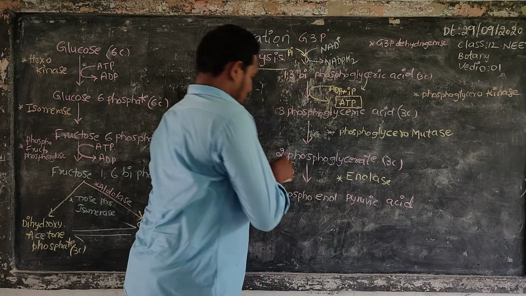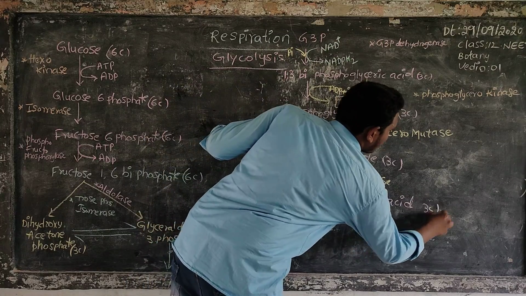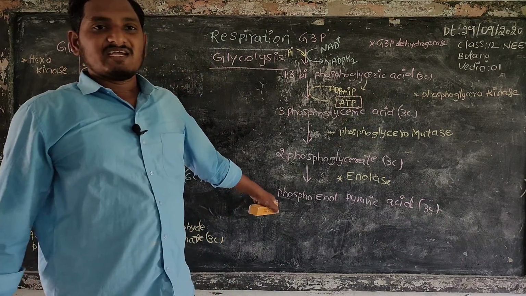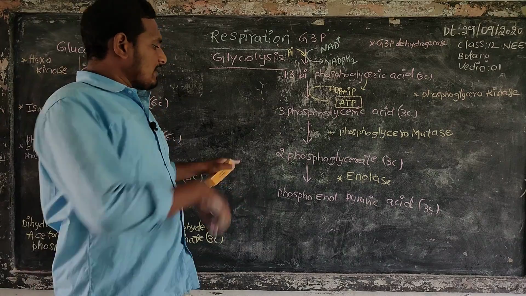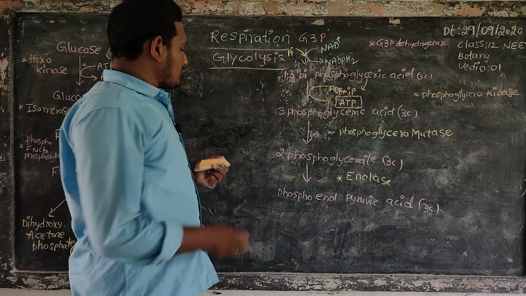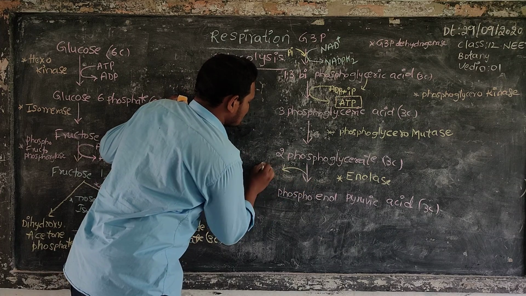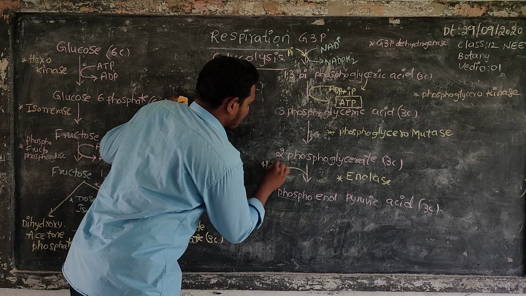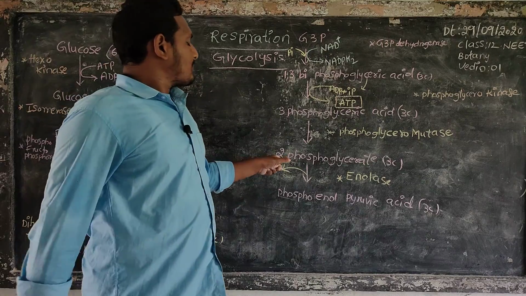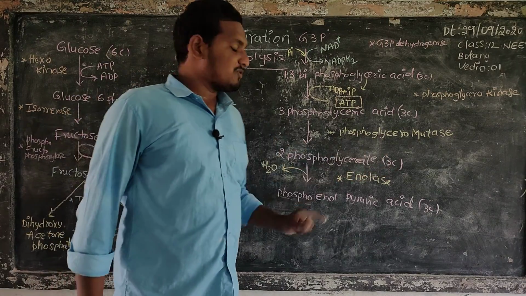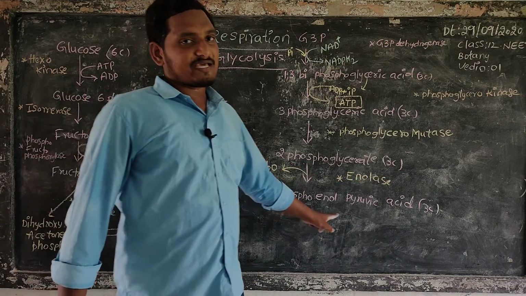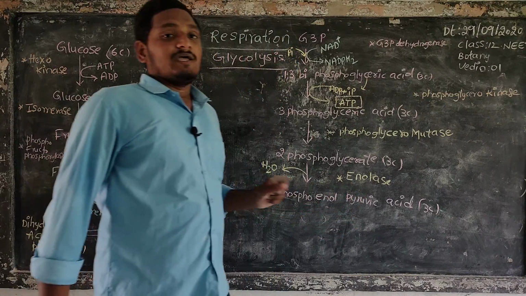It is also a 3-carbon compound. Phosphoenol pyruvic acid is a 3-carbon compound. Here one water molecule is released. So 2-phosphoglycerate, a 3-carbon compound, changes into phosphoenol pyruvic acid by the help of the enzyme enolase.